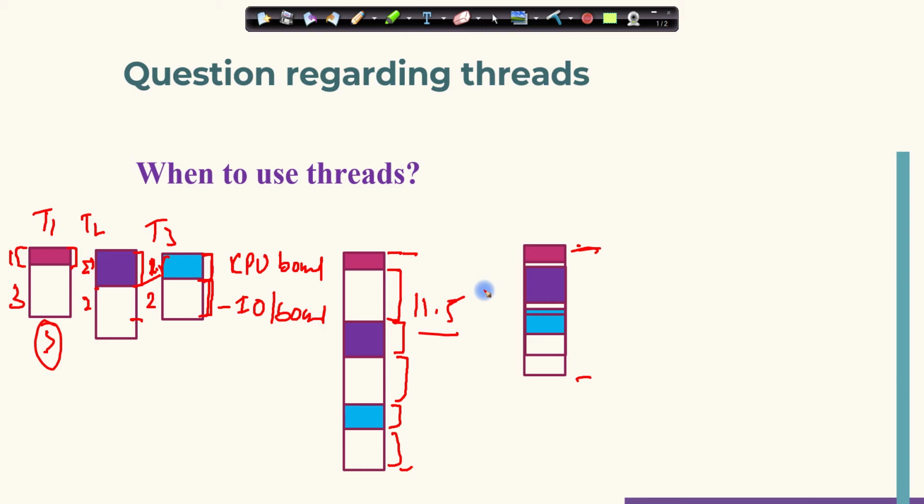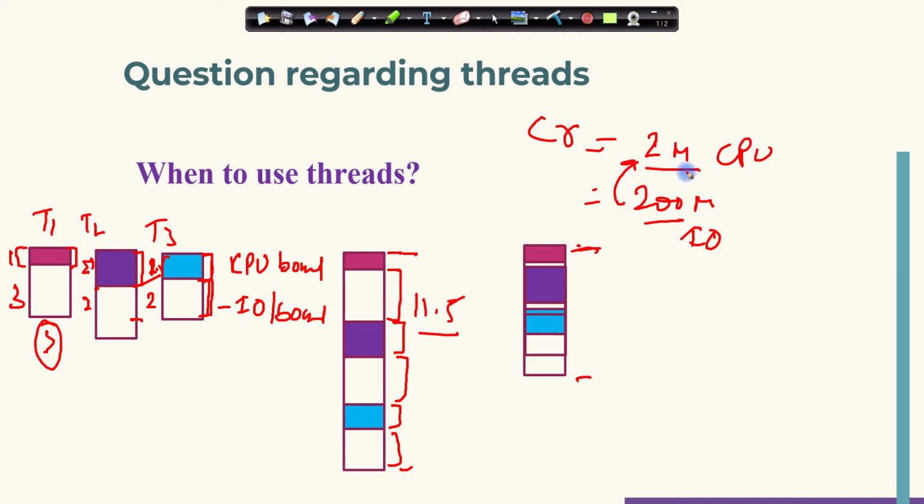Consider that creation time is just 2 milliseconds and round trip time may be 200 milliseconds. So this is the CPU bound task and this is the IO bound, meaning waiting time. In this waiting time, I can send a lot of ping packets. So I can take advantage of IO bound time. In this scenario, threads are the best to use.